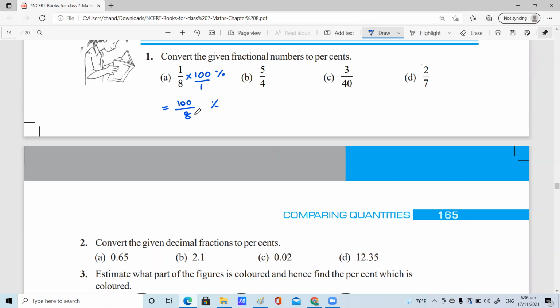Satvika? 2 4s are 8 and 2 50s are 100. Then 2 4s are 8, 2 50s again. 2 2s are 4, 25. You said 25. Now, what is the leftover? 25 by 2. Half of 25 is how much? Ma'am, 12.5. 12.5% or 1 by 2%. Very good.